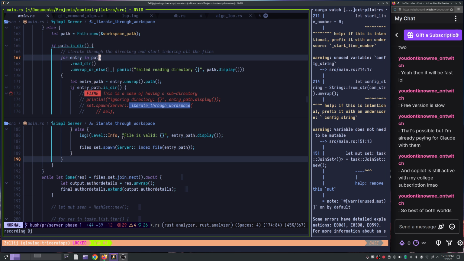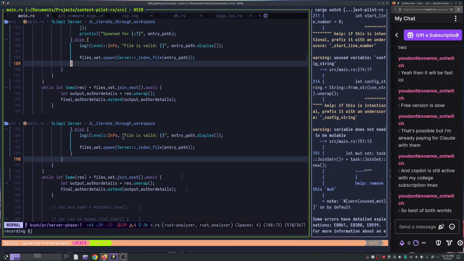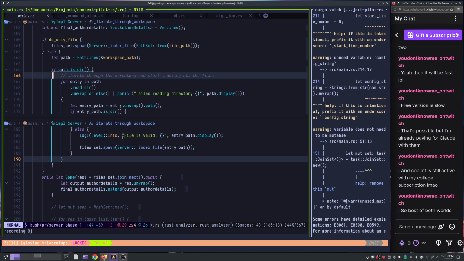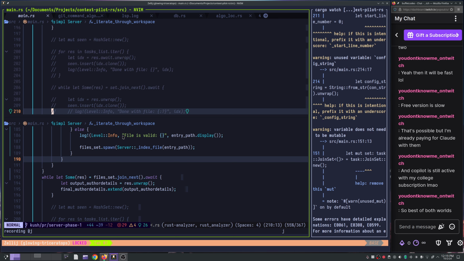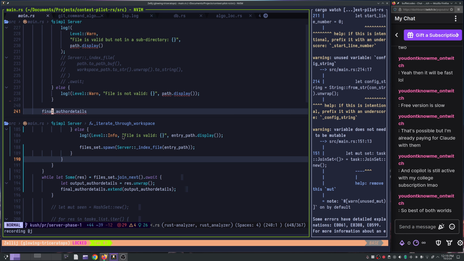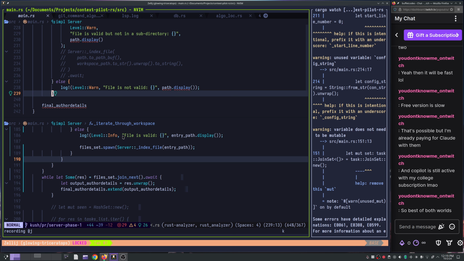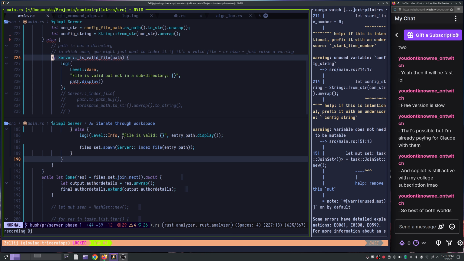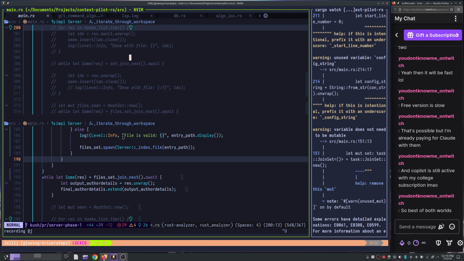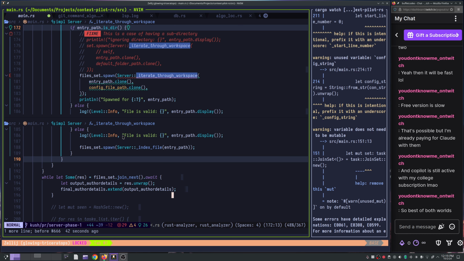Okay, that's the problem. So if path is directory, this is there. So if path is not a directory, I could just do is valid file. This was possible, right? I see. So I don't need all this, huh?